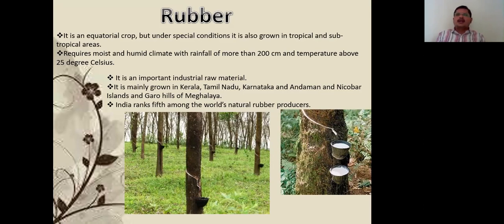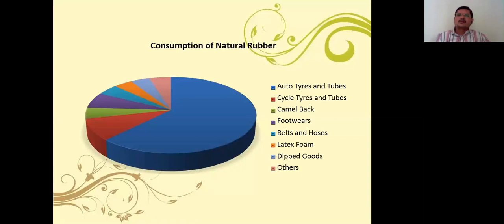It is an important industrial raw material for us. Right from a balloon to the tire of an aircraft, we need rubber. It is the raw material. So it is mainly grown in Kerala, Tamil Nadu, Karnataka, Andaman and Nicobar Islands and Garo Hills of Meghalaya. India ranks 5th among the world's natural rubber producers.